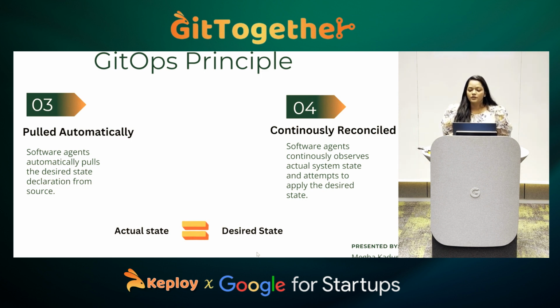Continuously reconciled. What do we mean by continuously reconciled? As I said, there's a GitOps agent sitting in your Kubernetes cluster. It is running in a loop. First, it will observe. Second, it will find the difference. Third, it will apply it. Any changes you make to your files will be automatically pulled and deployed. So here, no one has to log into your Kubernetes cluster and do kubectl apply with the YAML file. We don't have to do that. It will automatically pull it and apply it. So these are the main four principles that GitOps works on.